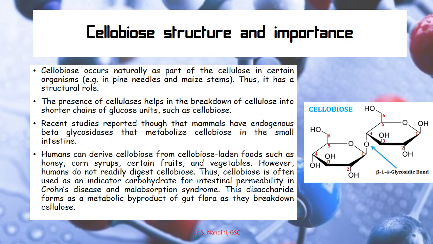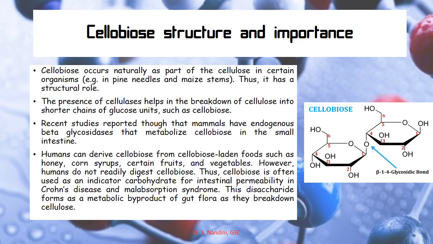You can see the structure on the right hand side. This is linked by a beta 1,4 glycosidic bond. Cellobiose occurs naturally as a part of cellulose in certain organisms, so we can say it has a structural role.